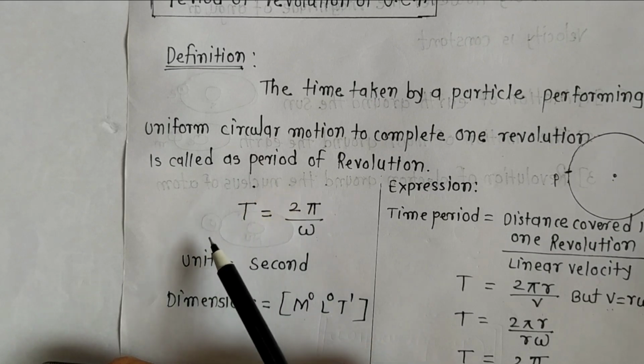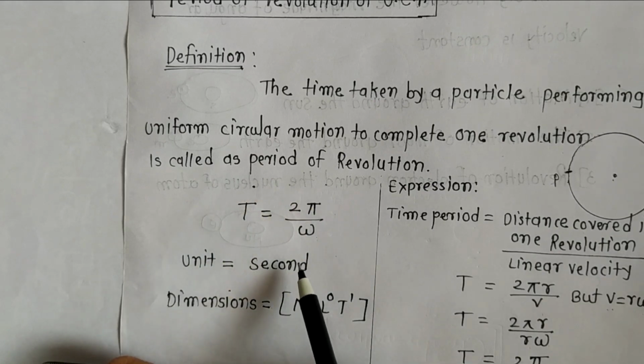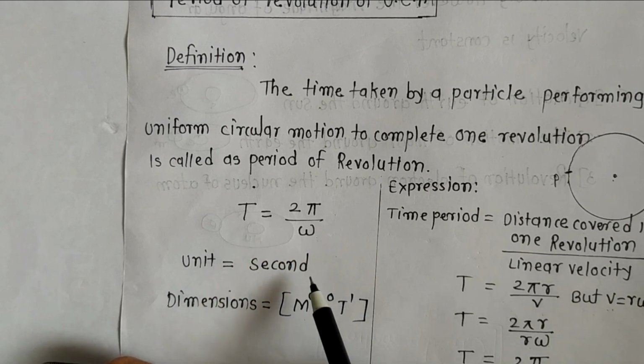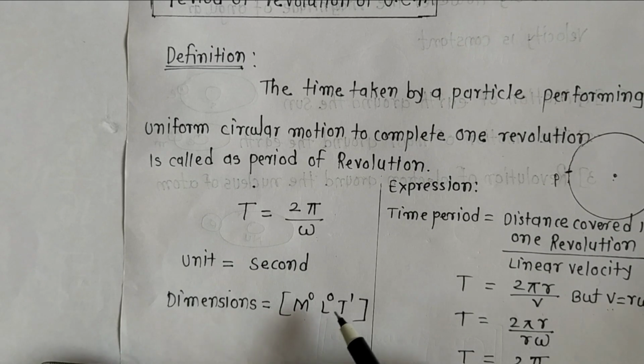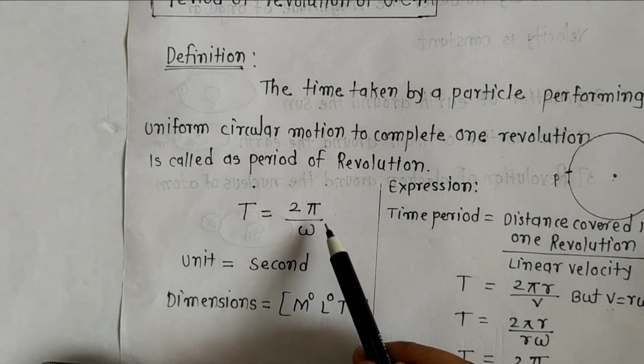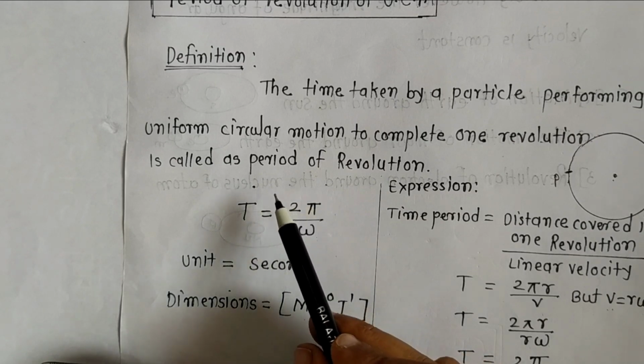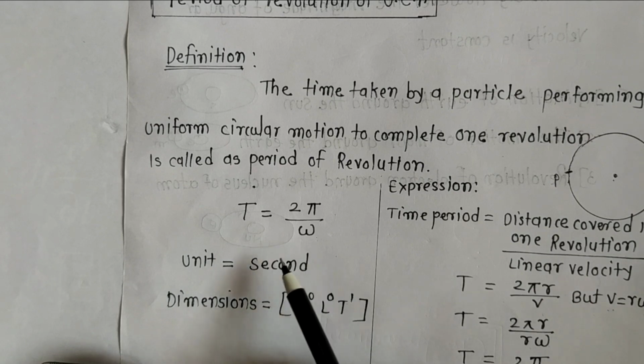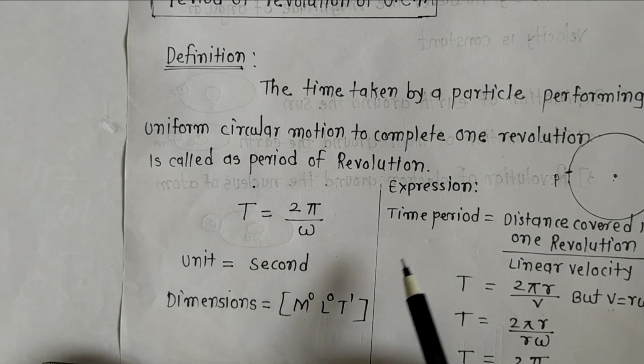The unit of this time period is second. We know that the unit of time is always second, and the dimension of this is M^0 L^0 T^1. There is no mass term and no length term here, only a time term. Therefore, we take T raised to 1. M^0 L^0 T^1 is the dimension of the period of revolution of uniform circular motion.